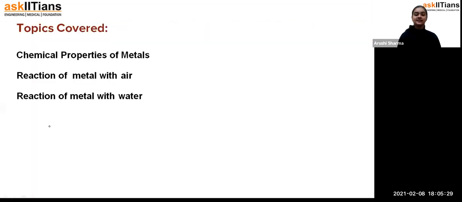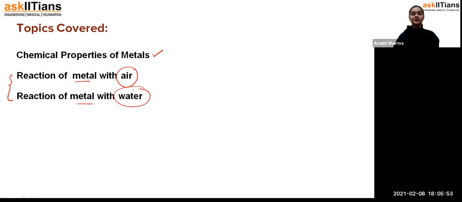So if we see here, these are the topics we have to cover in this session. The chemical properties of the metals we have to see. These are the chemical properties which we are going to discuss in today's class: how the metals react with air and what they give in the product, and then the reaction of the metal with water, how they react with the water and what they give in the reaction.